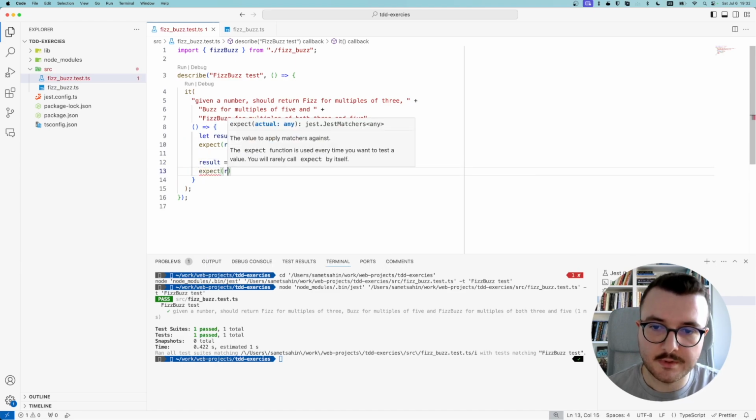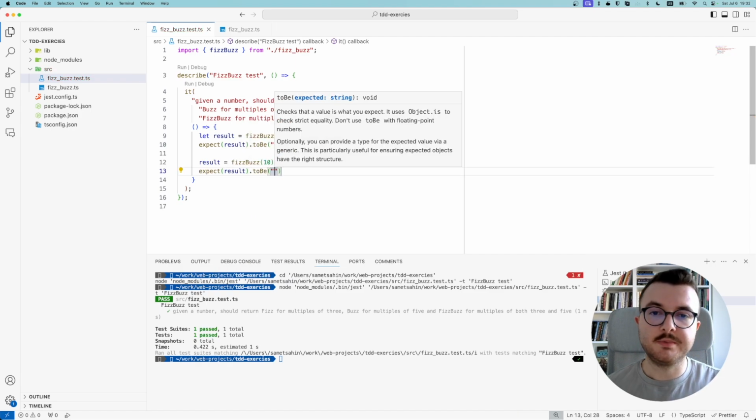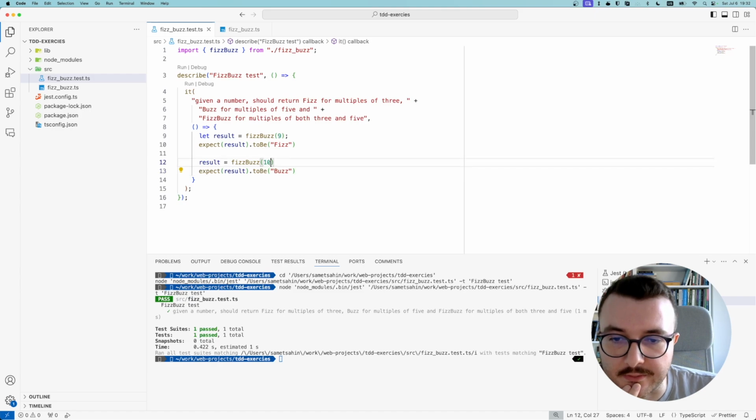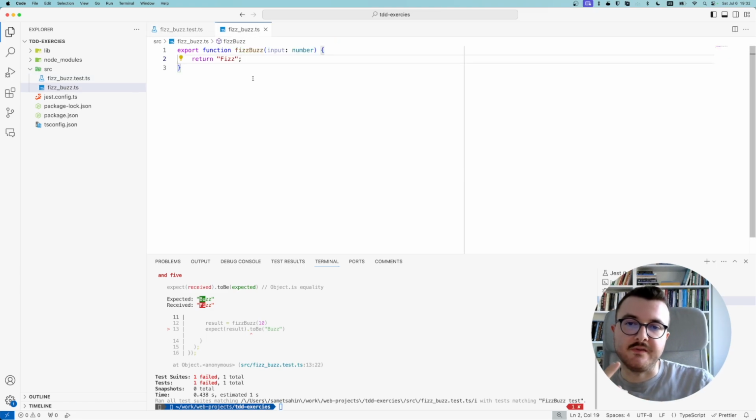Expect result to be, if it's a multiple of 5, buzz. Since 10 is a multiple of 5, the result should be buzz. Let's run the test and see it's failing. We expected buzz, but we received fizz, so we have a failing test.